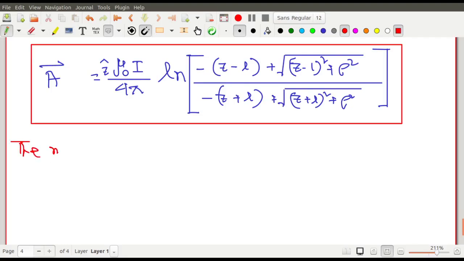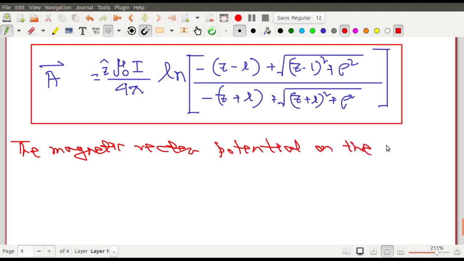The magnetic vector potential on the equatorial plane of the wire.